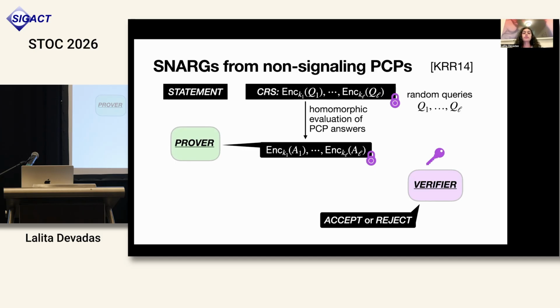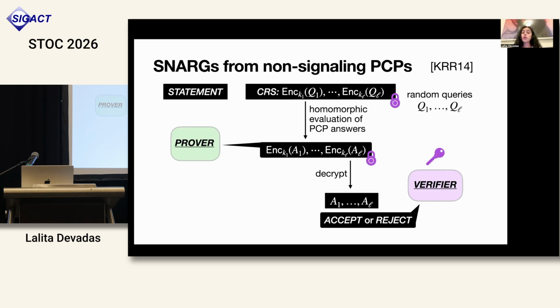To generate the certificate, the prover will do homomorphic evaluation of the PCP answers to generate the certificate, which consists of encryptions of these PCP answers under all of the different keys that were used for the encryptions in the CRS. So note here that we need a homomorphic encryption scheme that supports whatever kind of operation is needed to generate the PCP answers. So if this only requires linear operations, we just need a linearly homomorphic encryption. For more complicated PCPs, we might need fully homomorphic encryption. But as we talk about in the paper, we show how to use PCPs that do have this property that we only need linearly homomorphic encryption.